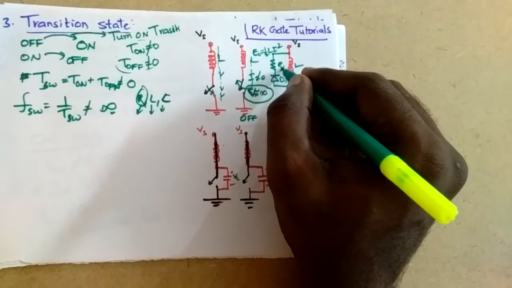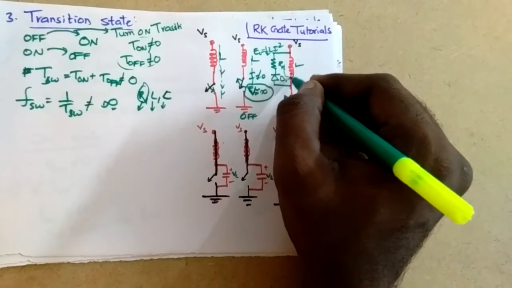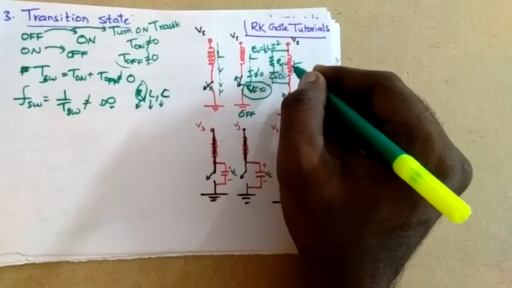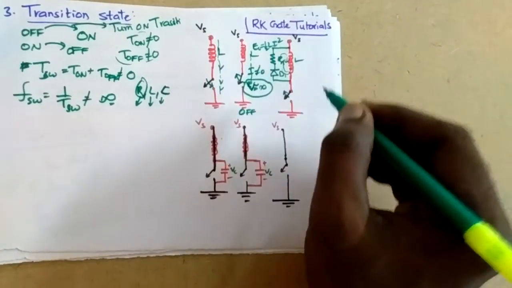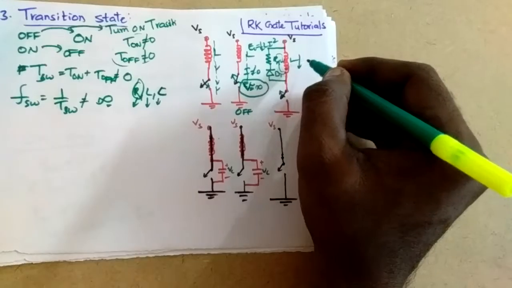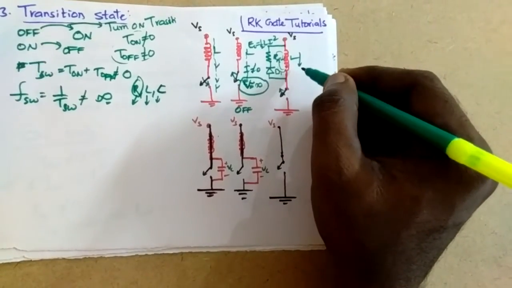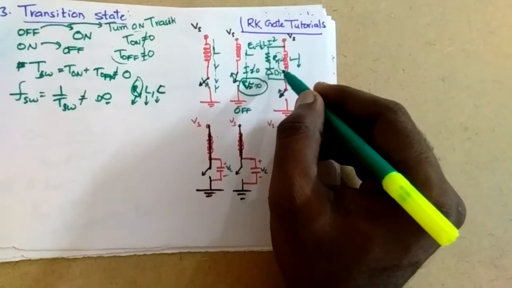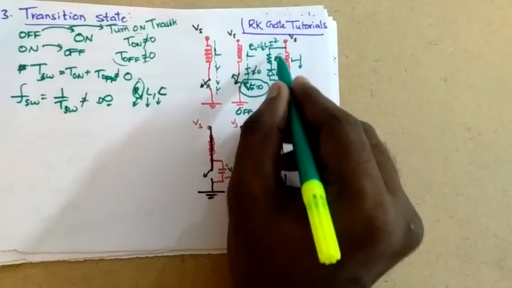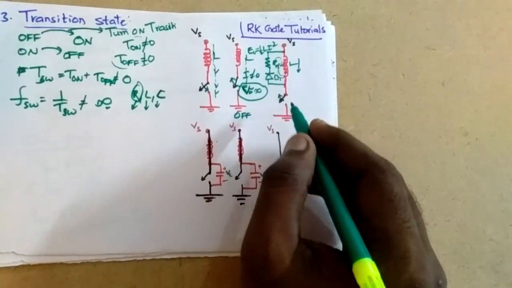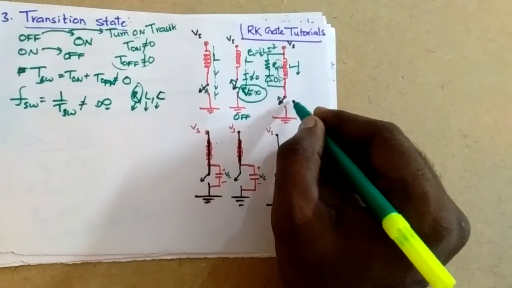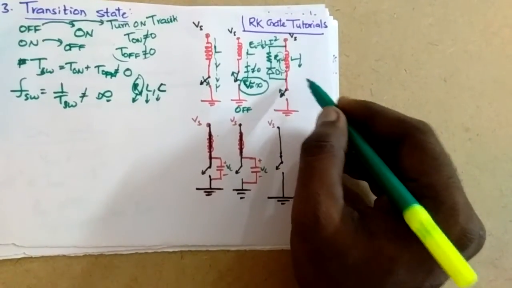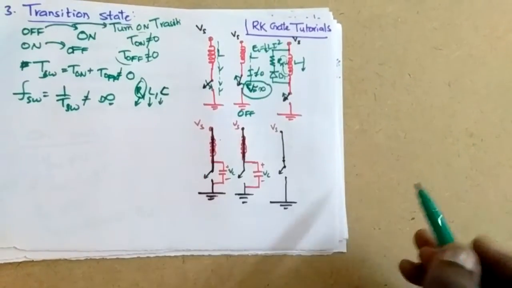That current is dissipated here. In order to maintain the same flow of current, we connect the resistance and diode here, in order to save the switch from this bad effect made by the L component.